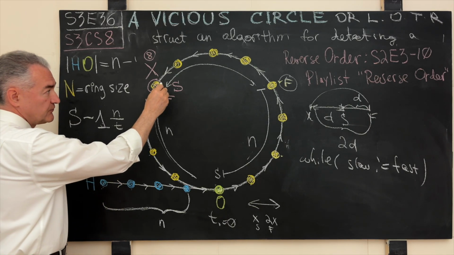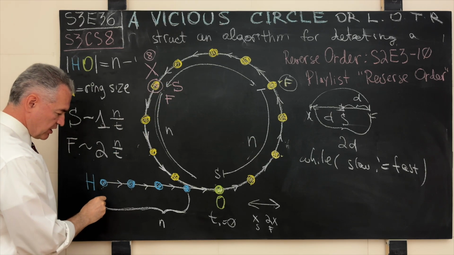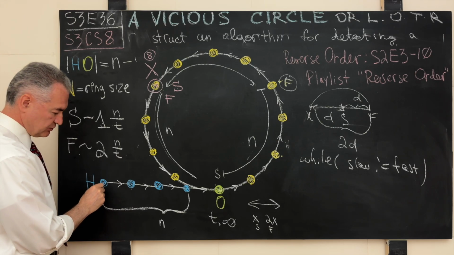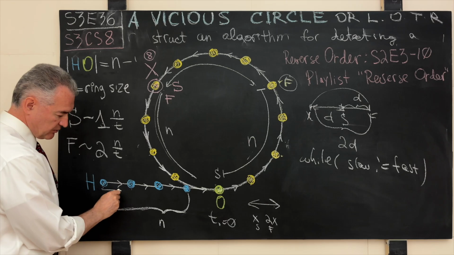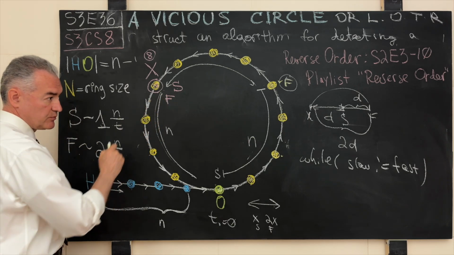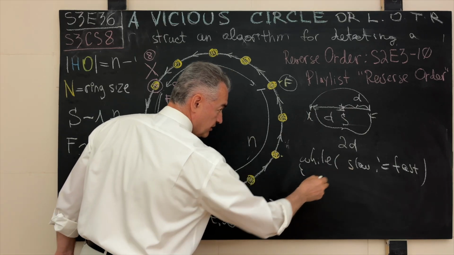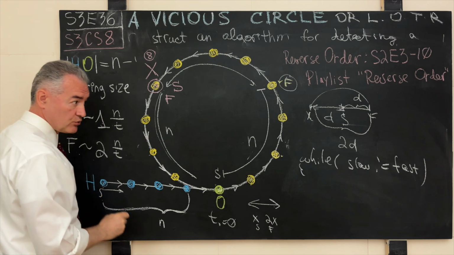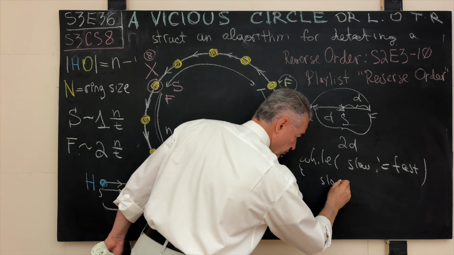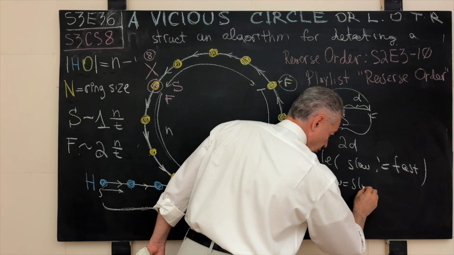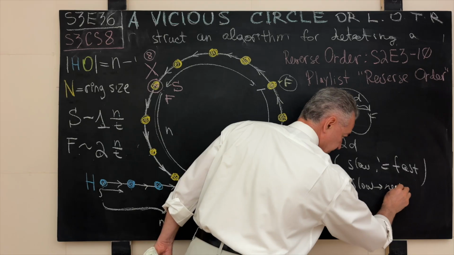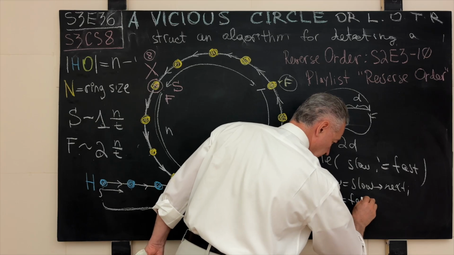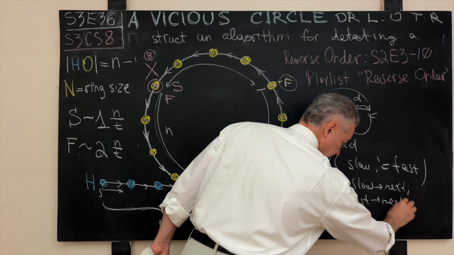Let's say we keep the fast runner at X, we put the slow runner into the home plate, into the head node of this list, and we let the slow runner advance one node at a time in this direction, S guy from here, the F guy from here. Then we will say while the address of the fast pointer is not the same as the address of the slow pointer, what we will do? Well, slow will advance one node at a time, next. And fast will advance also one node at a time, next, like so.